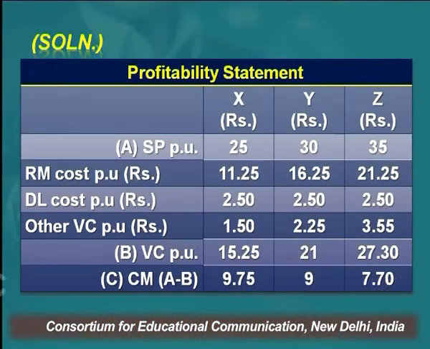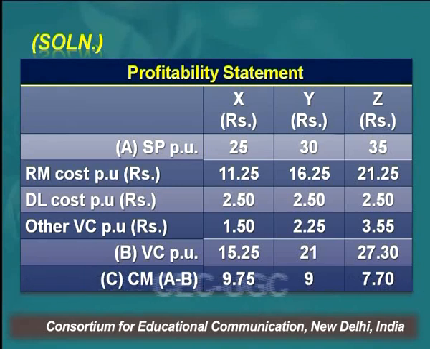Now you prepare the profitability statement. What do you have to do? We have to decide the priority of the 3 products, right? Which should be given first priority, which second priority, and which third priority. Because machine hours are limited, the product which gives maximum contribution per minute should be the top priority. In order of that, we'll decide the priority. So now let's find out the contribution margin per unit, and then we'll calculate per minute, right?